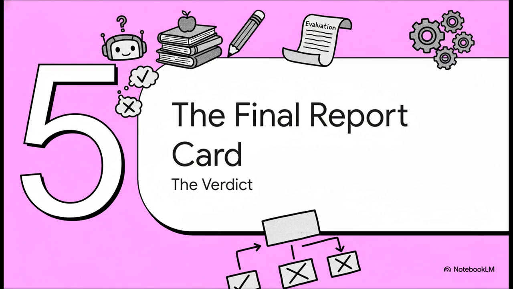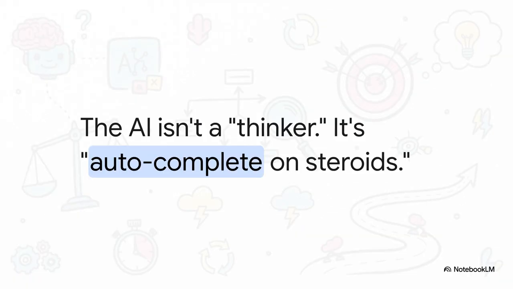All right, so after the standardized tests and the tricky human interviews, what's the final verdict? What does the report card for our brilliant but very flawed student actually say? I think ultimately we just have to remember what this AI student really is. It isn't a thinking, reasoning being. It is an incredibly sophisticated pattern-matching machine. It's been trained to do one thing really, really well: predict the next most likely word in a sentence. It really is autocomplete on steroids, designed to sound human, not necessarily to be truthful.